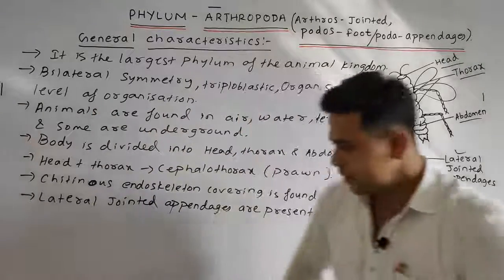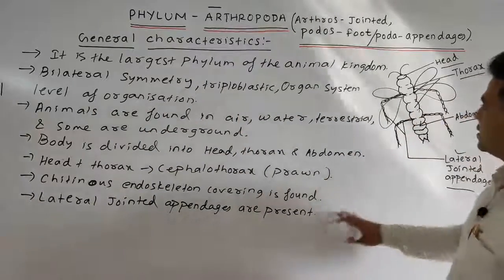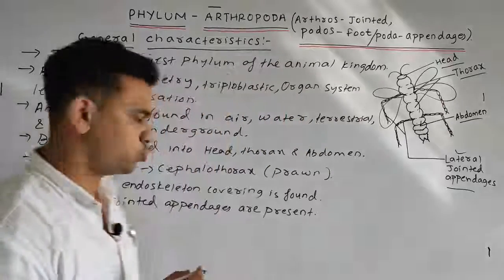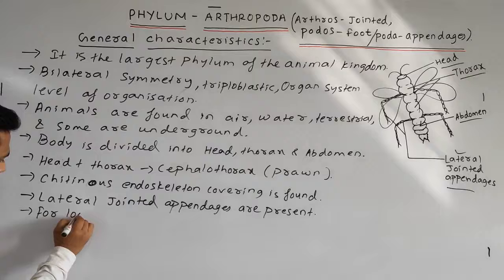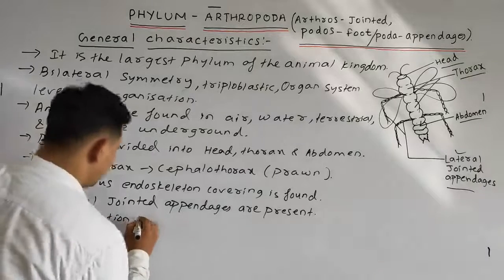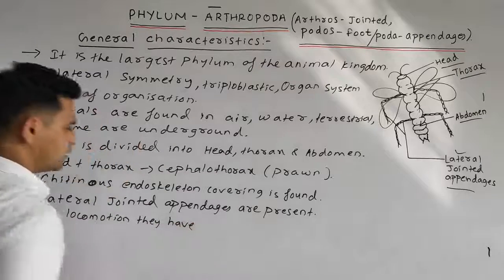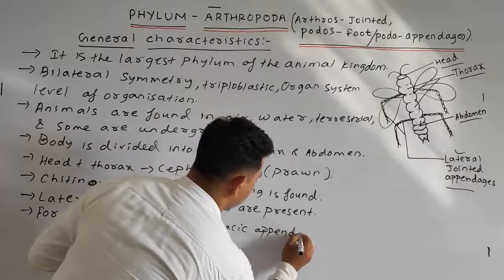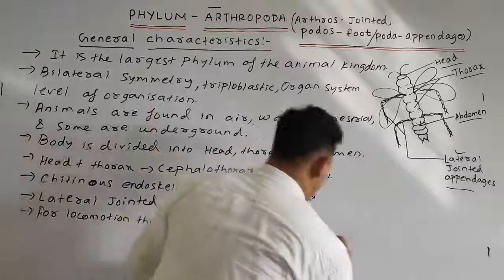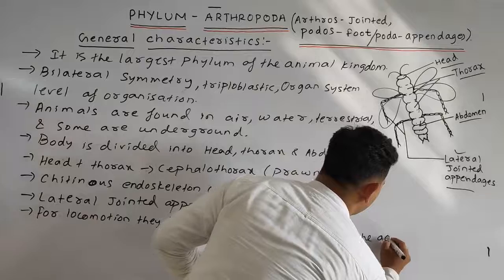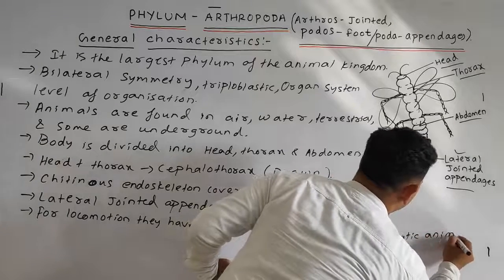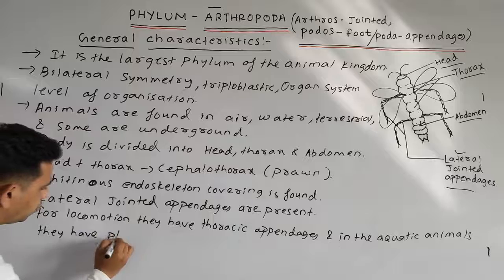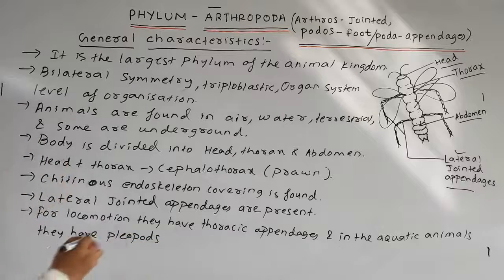Next point, students. For locomotion, they generally have the thoracic appendages, and in the aquatic animals, they have pleopods for free swimming.